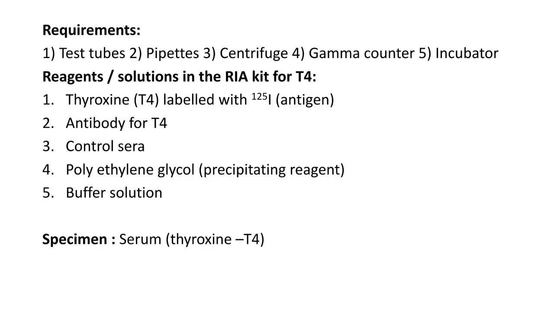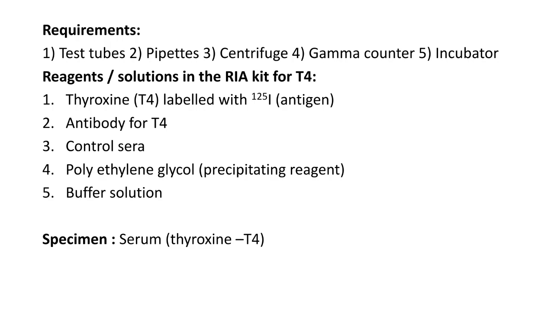And the requirements for radioimmunoassay are test tubes, pipettes, centrifuge, gamma counter and incubators. And here are the reagents or solutions in the radioimmunoassay kit for T4, thyroxine. Here, thyroxine labeled with 125 iodine, which is the labeled antigen, and the antibody which is specific for T4, that is the antibody for T4, and control sera or standards, and polyethylene glycol, which is a precipitating agent, and also buffer solution to maintain the pH, and the specimen, which is the serum.